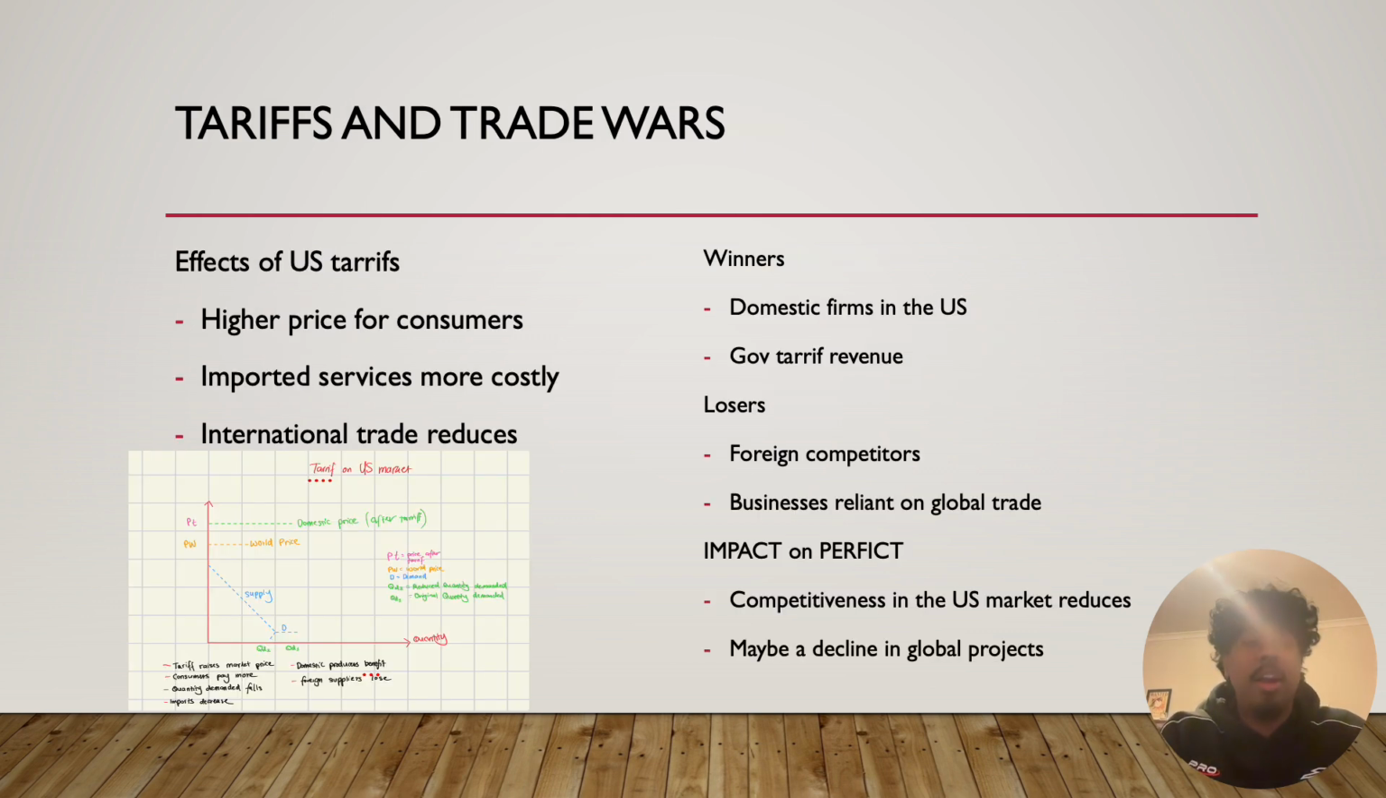Now I'll be talking about tariffs and trade wars. Tariffs are taxes imposed on imported goods or services. Their purpose is often to protect domestic industries from foreign competition. When a tariff is first introduced, the price paid by consumers typically increases. Domestic producers benefit from this because they usually face less competition and can sell more products or services to domestic consumers. Governments also collect tariff revenue.